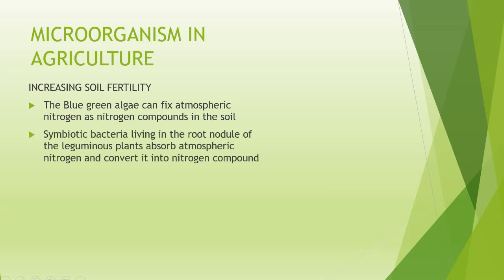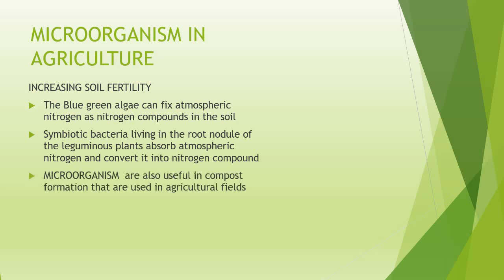Then there is another class of bacteria called symbiotic bacteria living in the root nodules of leguminous plants. Leguminous plants like peas, pulses, etc. They also do the same thing, that is, they fix nitrogen; they absorb atmospheric nitrogen and convert it into nitrogen compounds. Microorganisms are also useful in compost formation, that is the decomposition process, and they help in the formation of compost and manures. And we know that using compost and manure is a very good practice in agriculture.